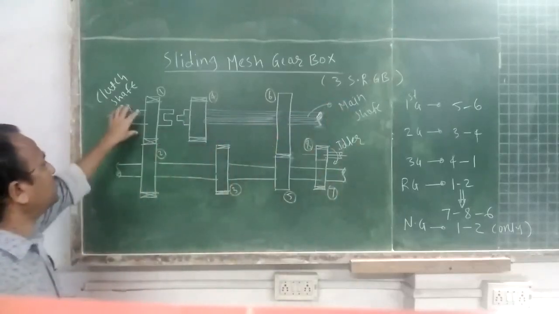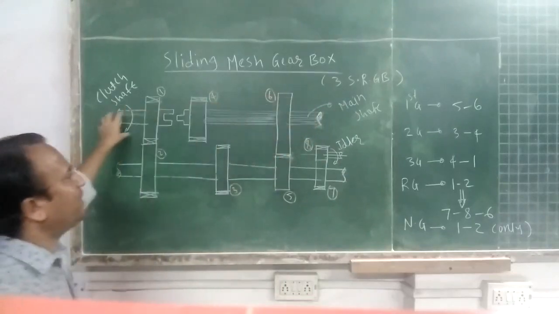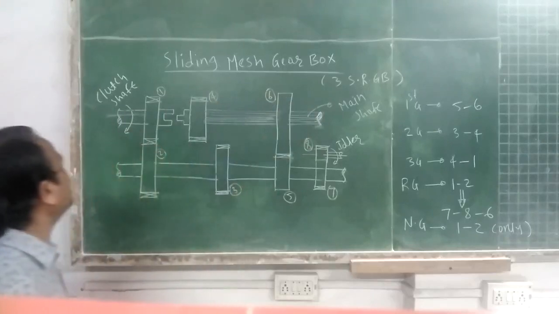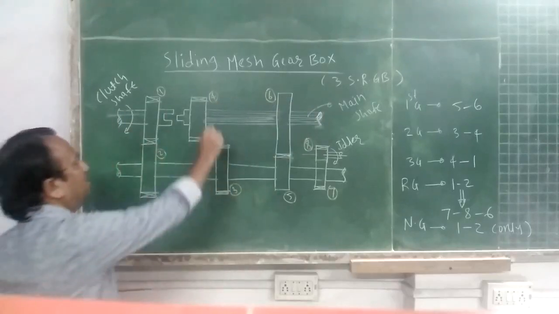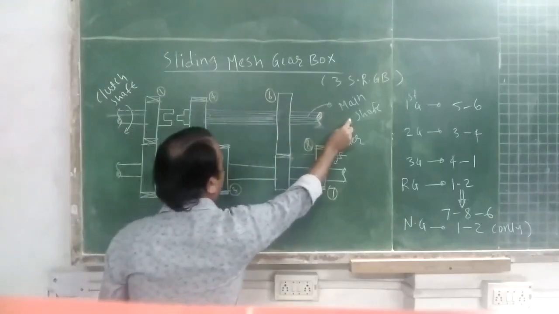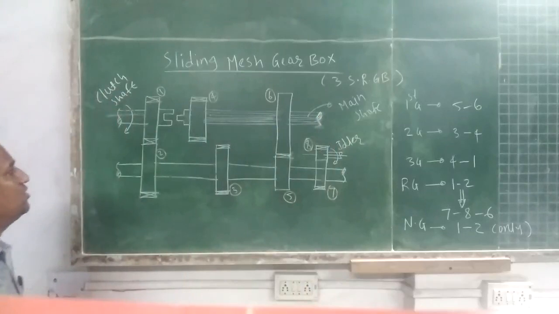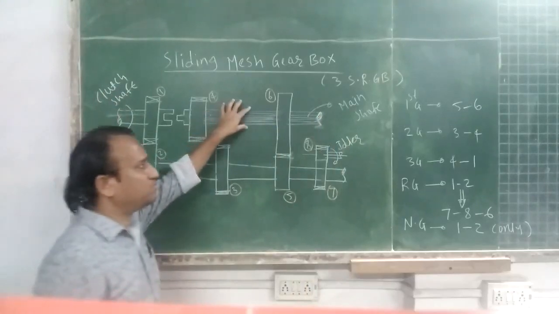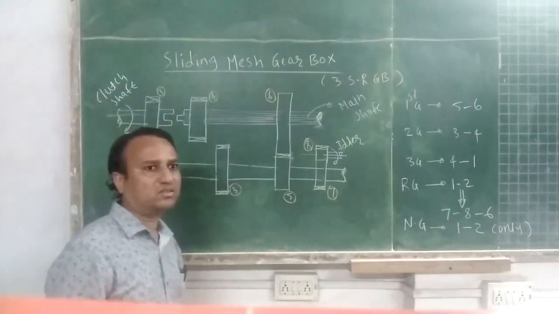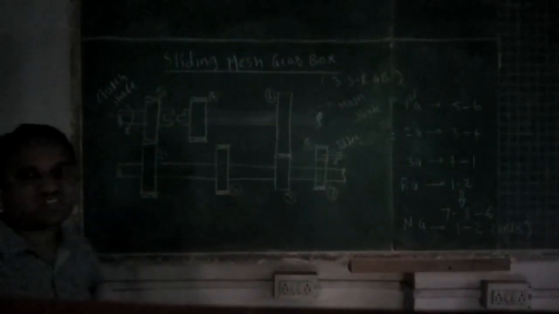So, see students, on shaft number 1, that is on main shaft, gear number 4 and 6 are mounted. There are 2 gears mounted on main shaft. There will be 1 gear on clutch shaft. So main shaft is the important component of gearbox.